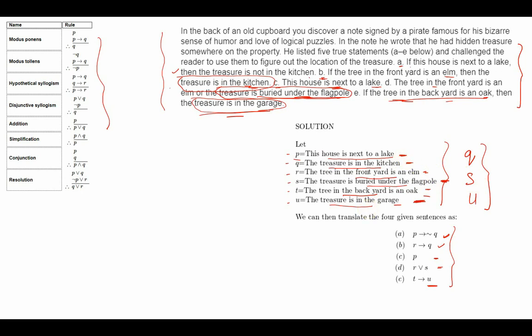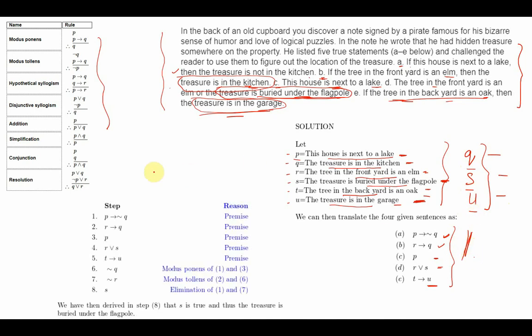The conclusion is identified by the task that you are starting out to achieve. So the task over here is to find the treasure. Now what are the 3 possible locations of the treasure? First location is kitchen, second is garage, third is buried under the flagpole. So these are the 3 possible conclusions. My task is to use the rules of inference on these premises and see whether I can infer Q or S or U from these premises.